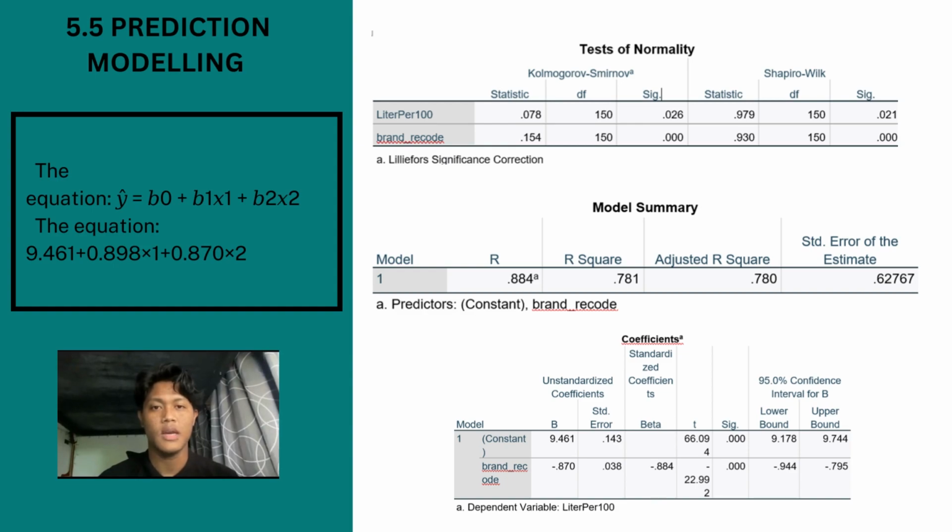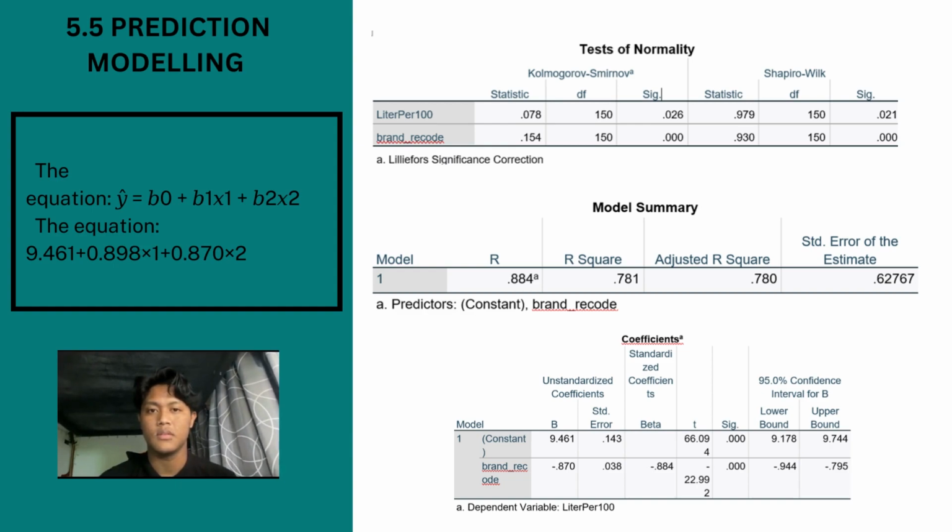The equation is y equals b0 plus b1 x1 plus b2 x2. Y is the value of the dependent variable. b0 and b1 are parameters, x1 and x2 are known constants.